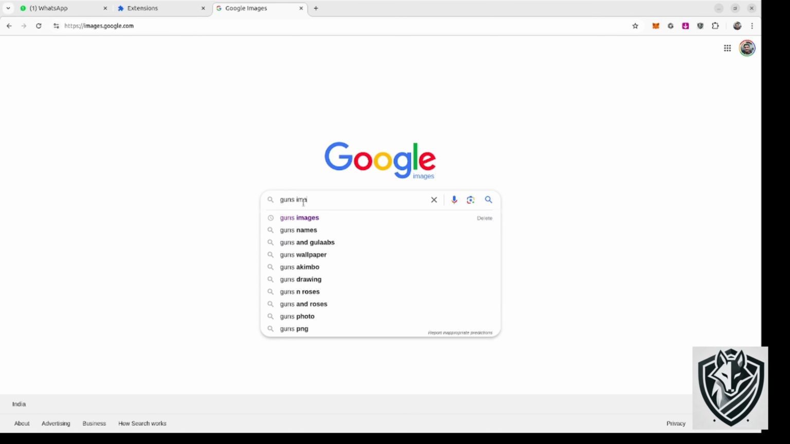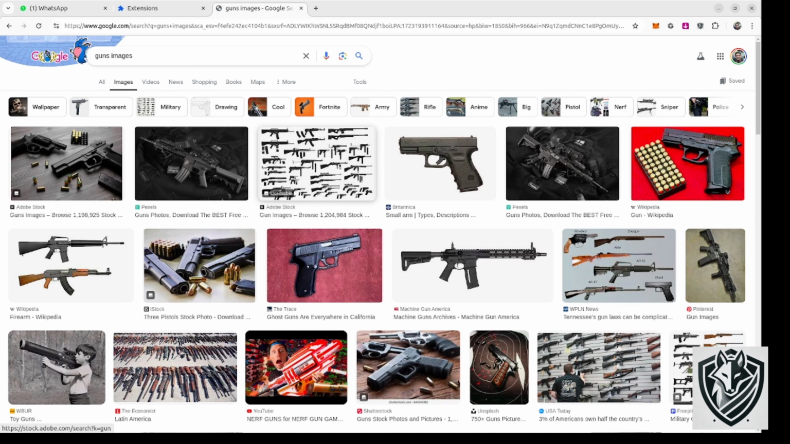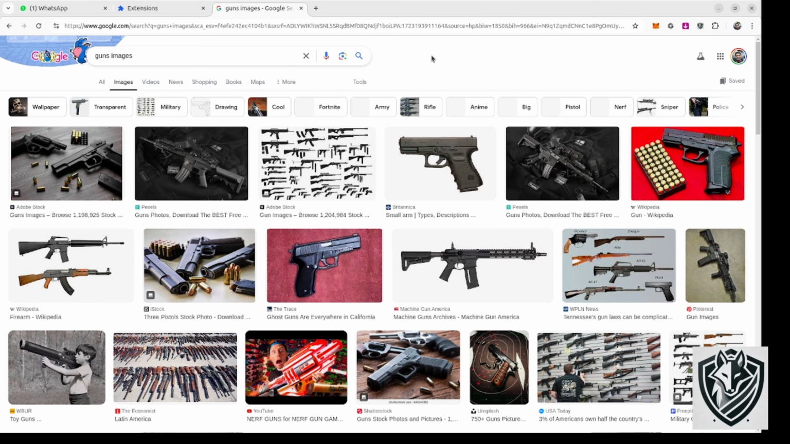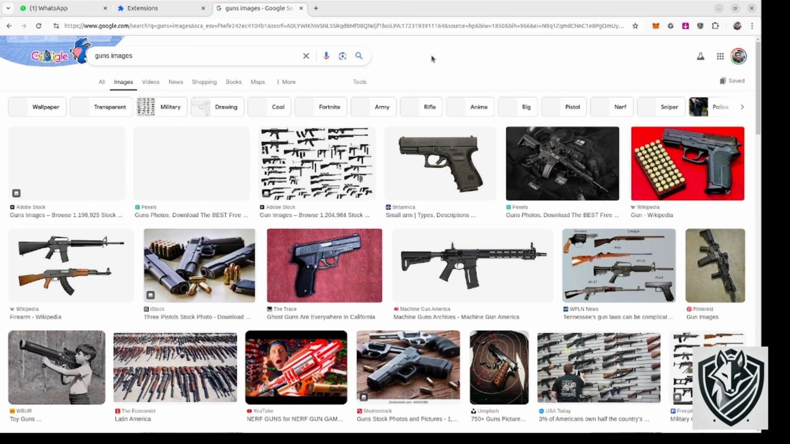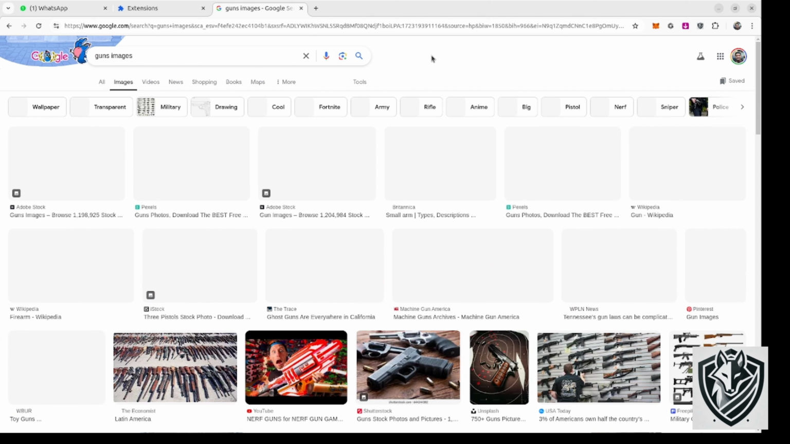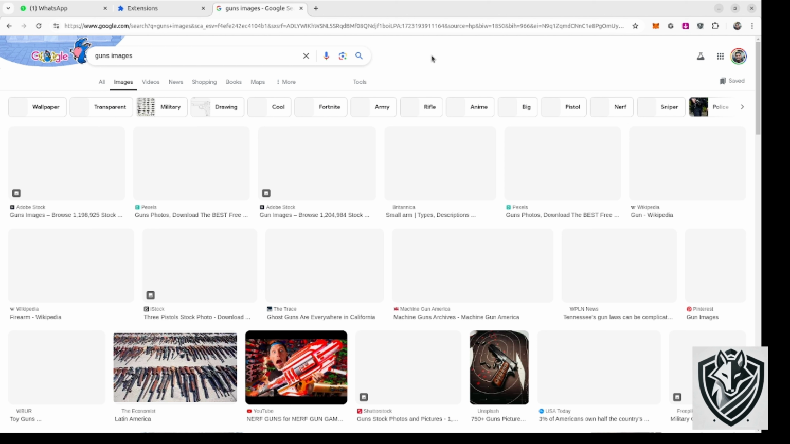So I'm opening the image classification page. Now in Google Images, I'm searching for guns, and several images of guns are loaded. When I go to the Wolfshield and apply the filters, the images will be sent to the program, they will get classified, and if the classification matches the guns category, then that particular image will be removed from the web page.